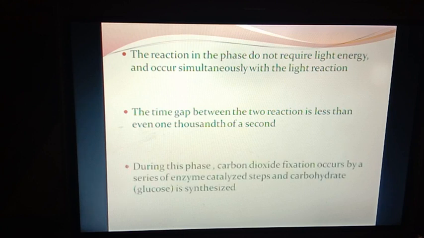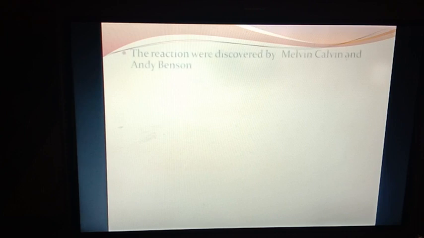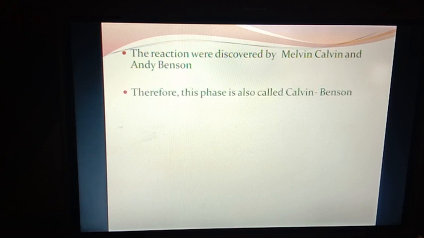During this phase, carbon dioxide fixation occurs by a series of enzyme catalyzed steps, and carbohydrate, that is in the form of glucose, is synthesized. The reaction was discovered by scientists named Melvin Calvin and Andrew Benson. Therefore, the phase is also called the Calvin-Benson cycle.